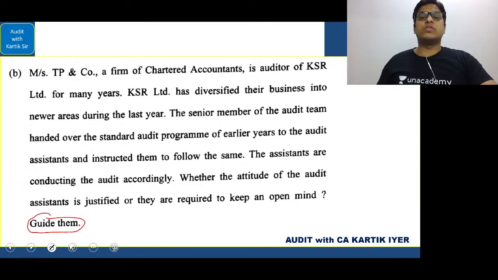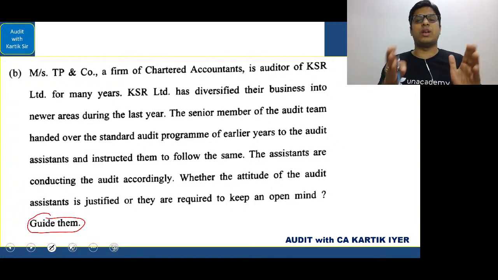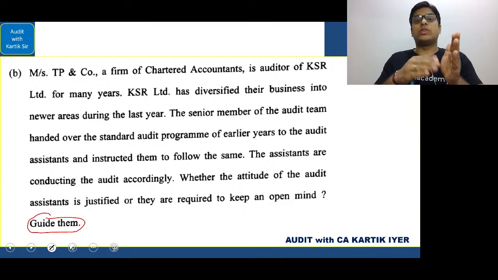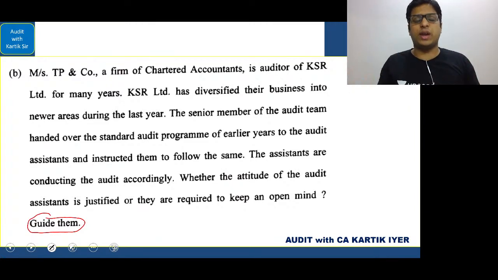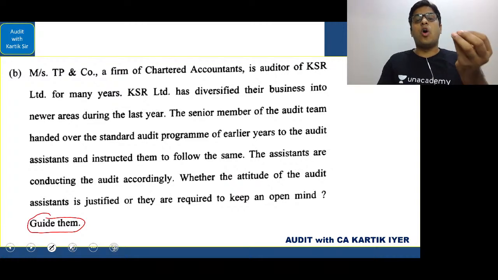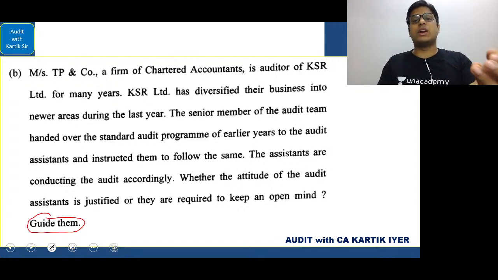Okay, first of all, can you cover the area in relation to audit plan? Yes, because audit plan requires continuous changes. From the previous years, new things have happened, so we may change the audit plan now. Okay, the audit plan has to change. Second thing, whenever the nature and size of the business changes, we have to make a new engagement letter. That is also written in SA 210. Okay, that is in relation to recurring audit.